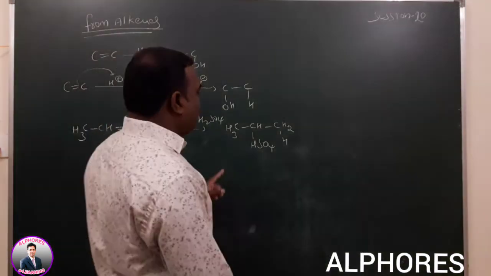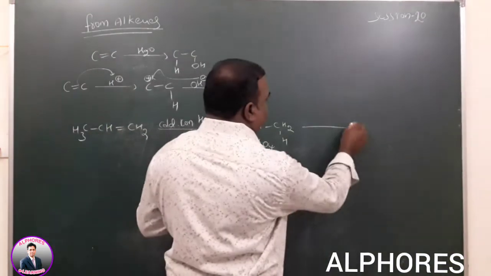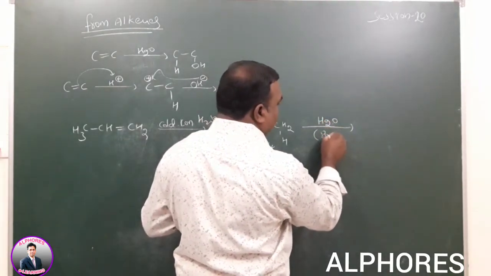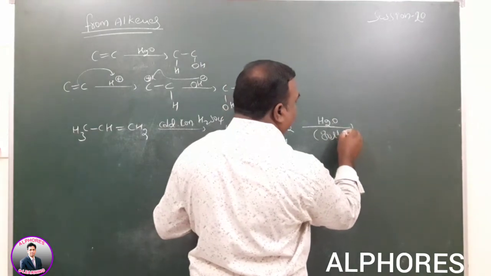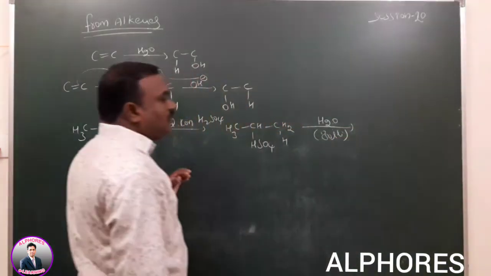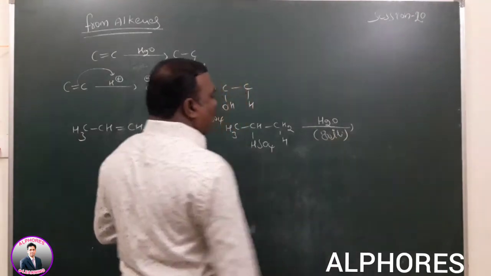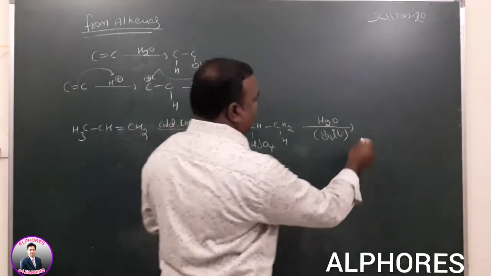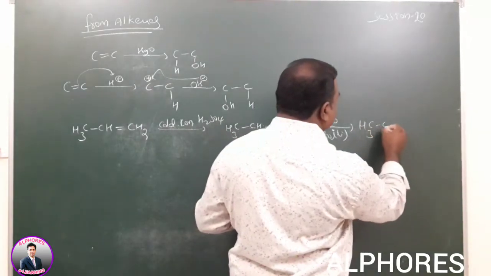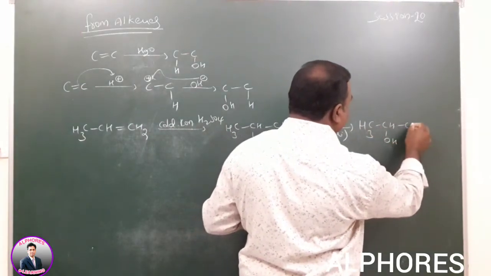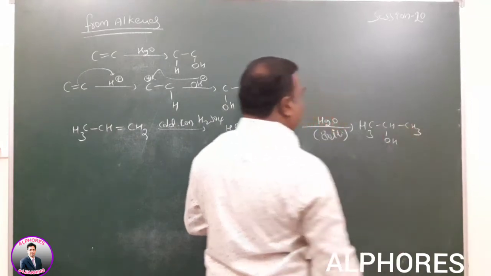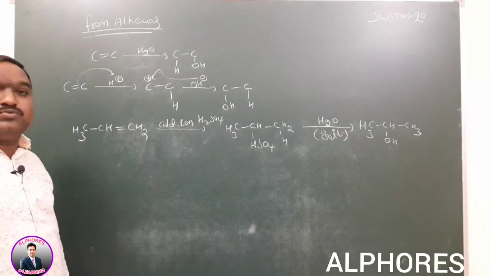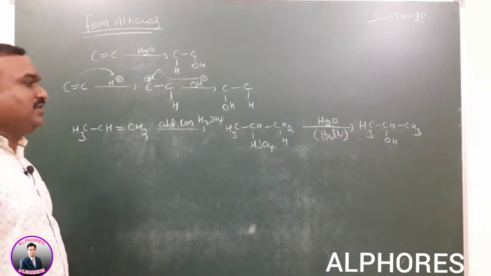Alkyl sulfate compounds, again, boiling with water. Boiling with water means the HSO4 minus is substituted by OH minus, forming CH3CH(OH)CH3. The 2-propanol compound is formed here.